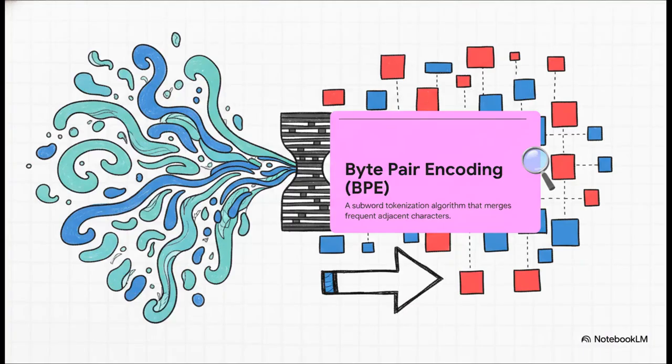Okay, so before a neural network can even begin to process human language, it essentially forces our continuous associative thoughts through a super narrow bottleneck known as byte pair encoding, or BPE. It's basically a compression algorithm. It scans text and merges frequent adjacent characters into discrete numerical IDs. Think of it like trying to force a beautiful, detailed painting through a pixelated fax machine. The machine literally cannot read our language. It can only read those compressed IDs.